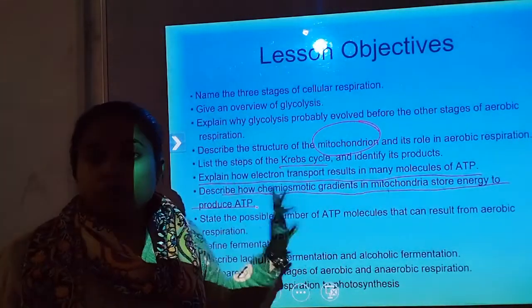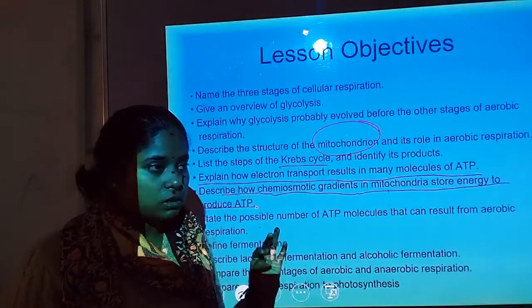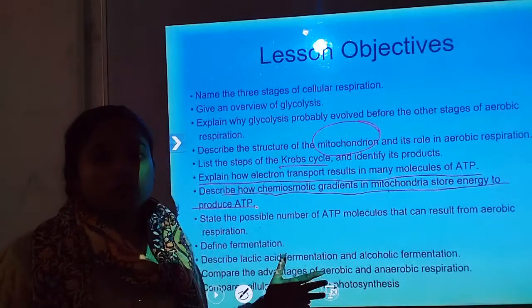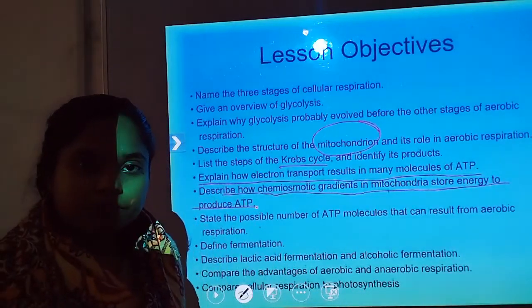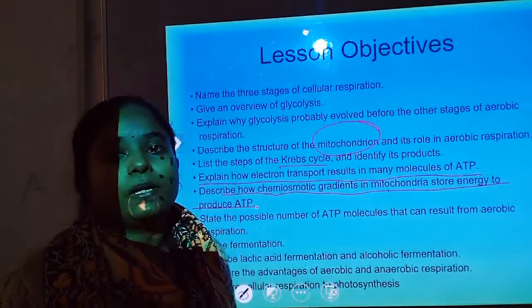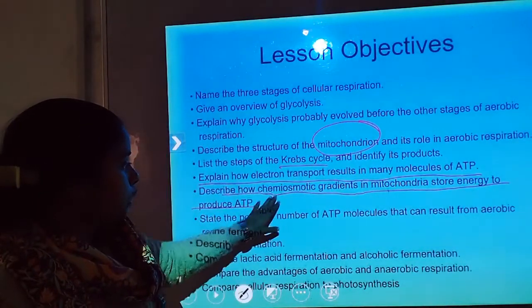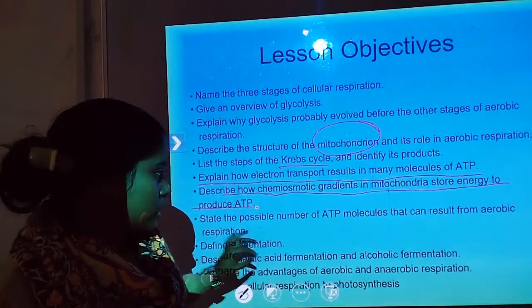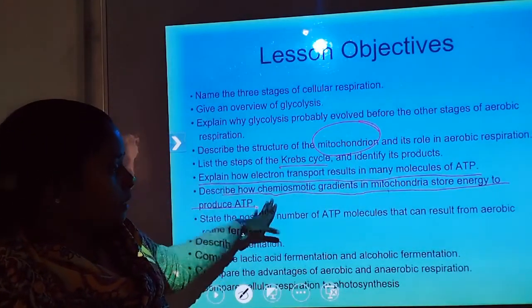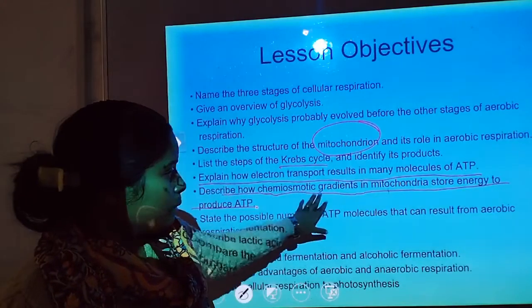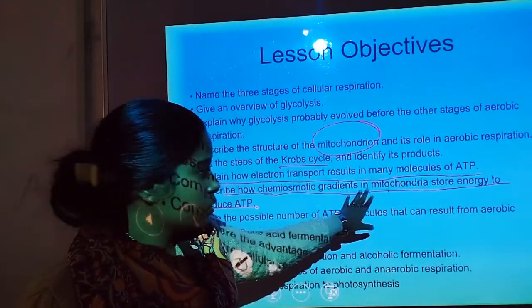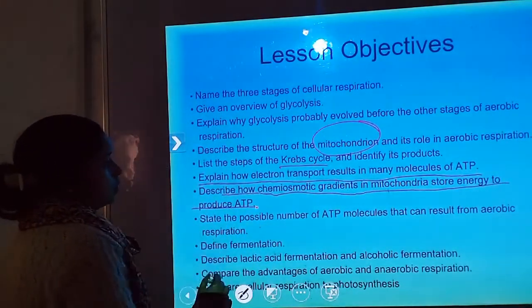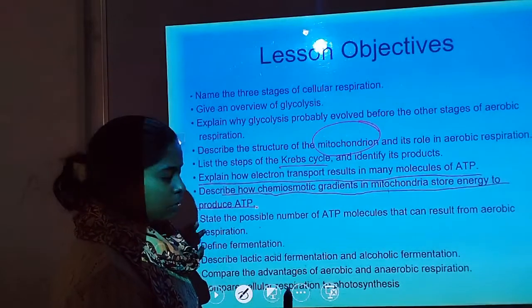As we know, in the chemiosmotic hypothesis in photosynthesis during the light reaction, the chloroplast synthesizes ATP. We have already discussed that. We will again discuss the chemiosmotic hypothesis in the mitochondria, not the chloroplast, but the process is similar.